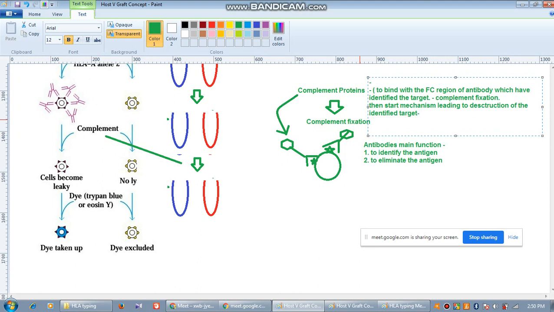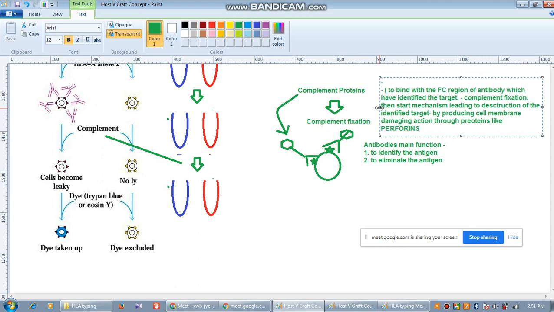How does the destruction happen? By producing cell membrane damaging action through proteins like perforins. Very important, perforins. Now here you see we started where and we ended up where. So this is very important.